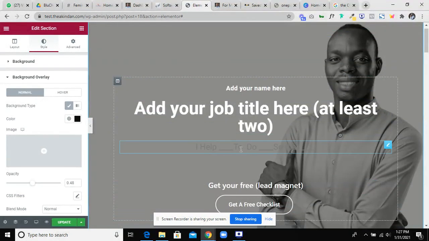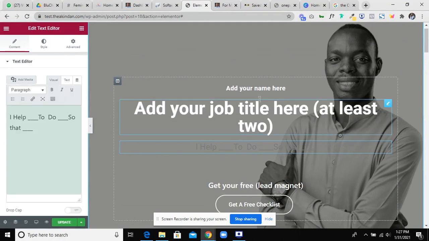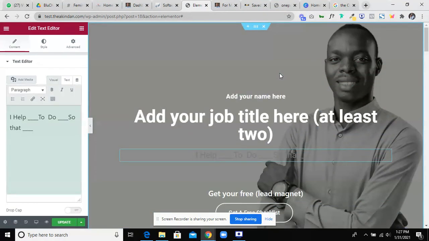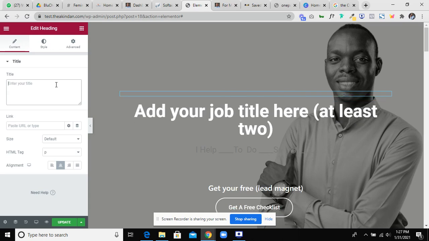So we have a text here that is not showing well. So we can change the color. So right now, all I'm going to do is to fill in the content that is here. So the first content I'm going to fill in is add your name. So what is your name? My name is the Hackadan. So actually the name you use for your business. So for this, it is a personal brand website.